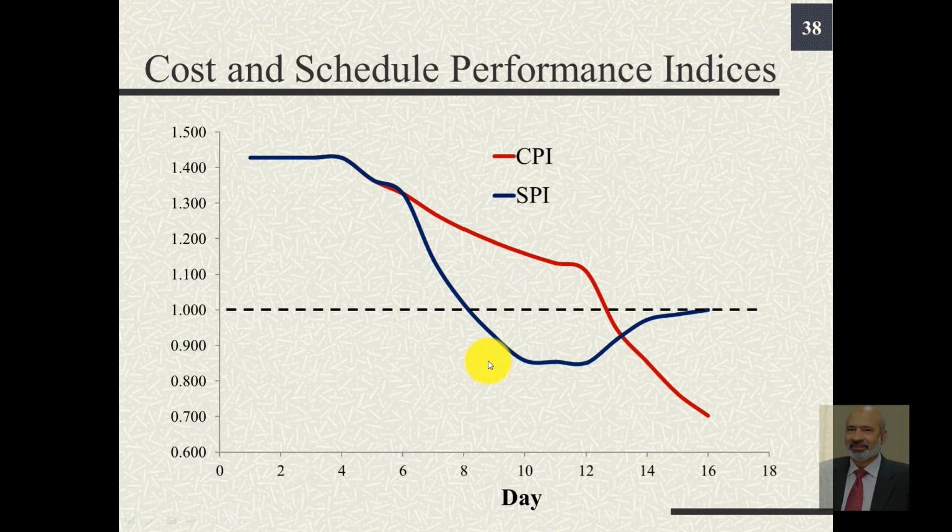Similarly, if we look at the cost and schedule performance indices, if they are above 1, above this line, they are desirable, and below this line, these are not desirable. However, as we learned earlier, these indices should not be looked at in isolation. The CPI and SPI should be looked at simultaneously.